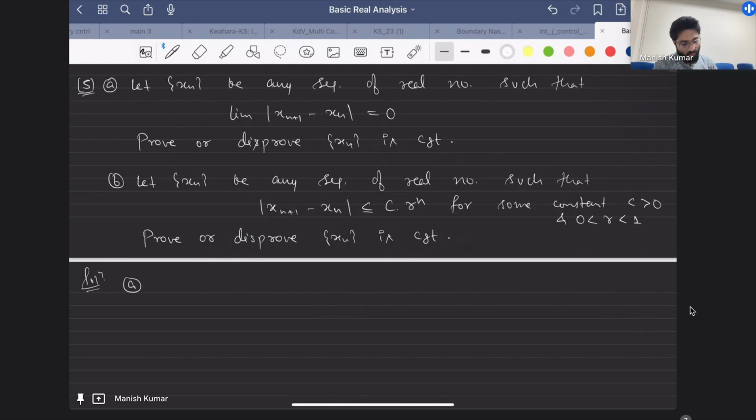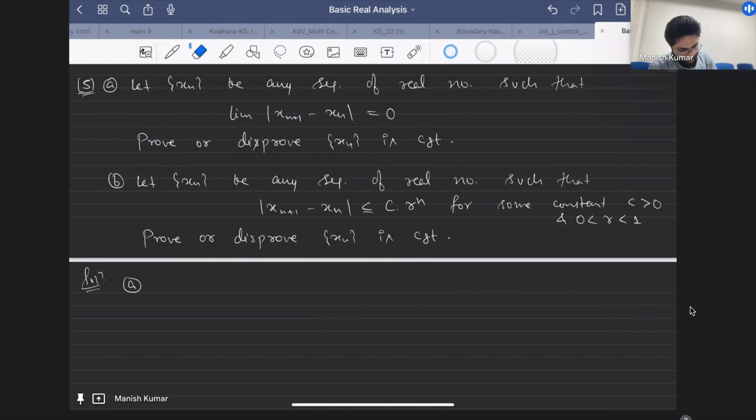I think from there one can guess. The simplest example that you know. It is 1 by n. No, I'm saying give me a sequence which diverges. x_n equals n, right? So this is the easiest example that you know.